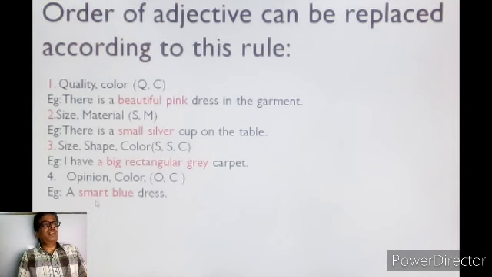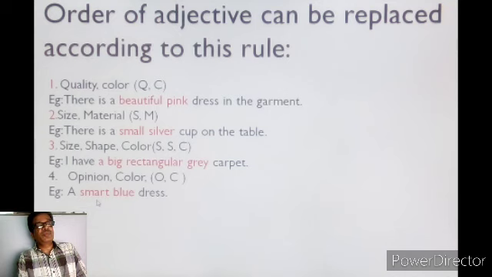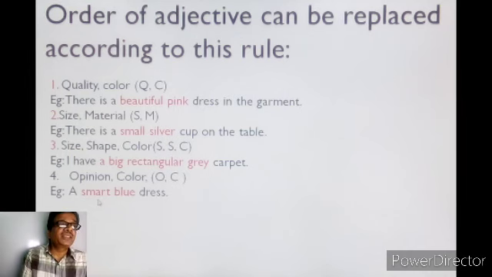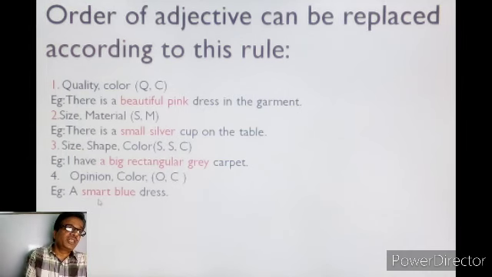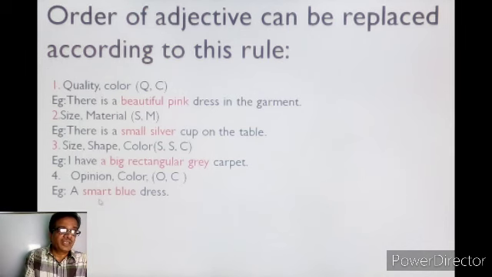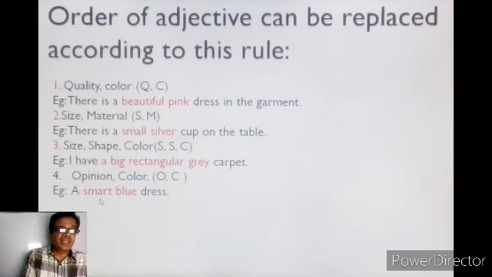In the example, there is a beautiful pink dress in the garment. So beautiful is what? Quality, and pink is what? Color. So by QC you can identify that at first you have to put quality and after that color.